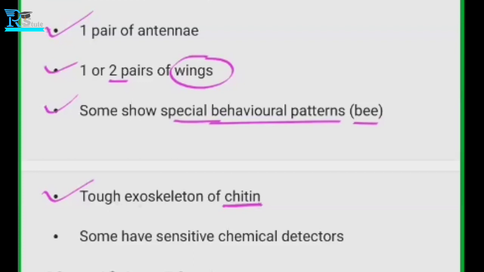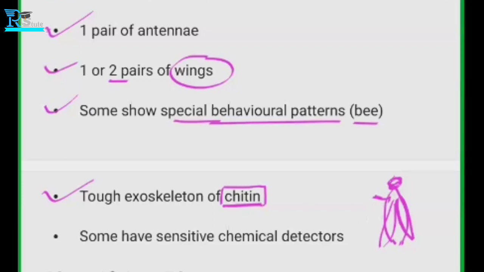So they have a tough exoskeleton of chitin. They don't have bones, but they have a body, for example in the case of the cockroach. Here they have the head, and the body parts, you can see, are transparent, in different colors. If you press, you can hear a cracking noise.